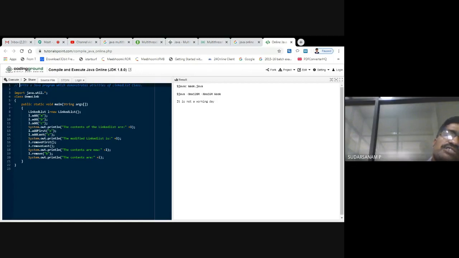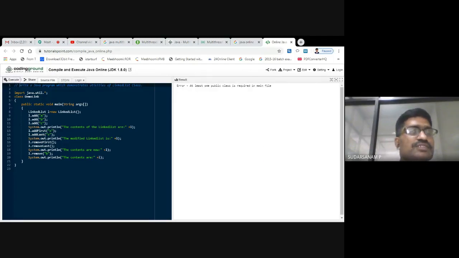When creating the linked list, you have to use either insert beginning or insert ending, whatever you need. But here I have not done any add first, last or middle. Just L.add, L.add, L.add. So A, B, C, three elements have been added. Now let us see how it will work. Here, as I already told you, an online compiler is required.